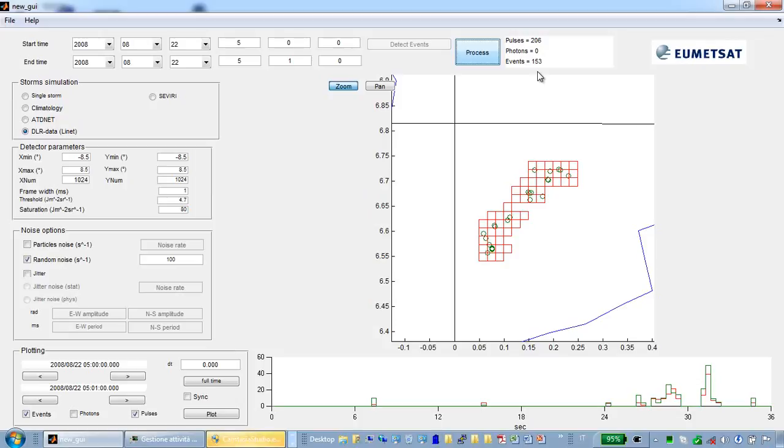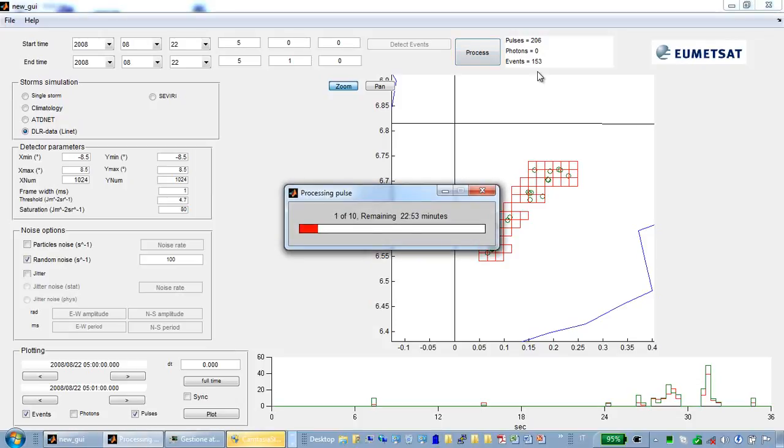The process is slower due to the simulation of random switching on of events, simulated by false events. It may take a few seconds. It's proportional to the parameter you insert for the random noise.